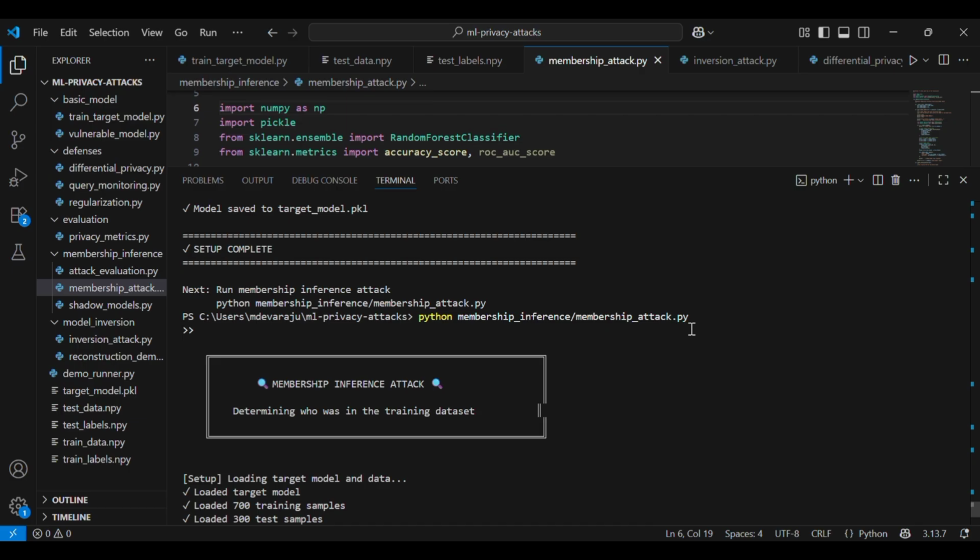Each shadow model learns the same task. For each shadow model, we know exactly which data points were in the training set and which weren't. So this gives us the labeled training data.